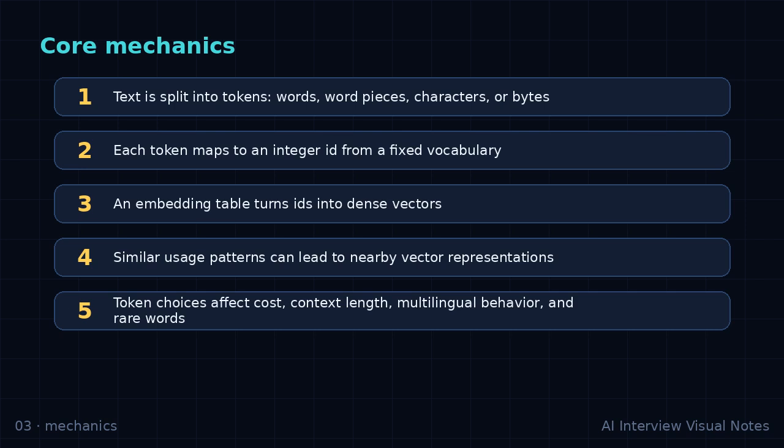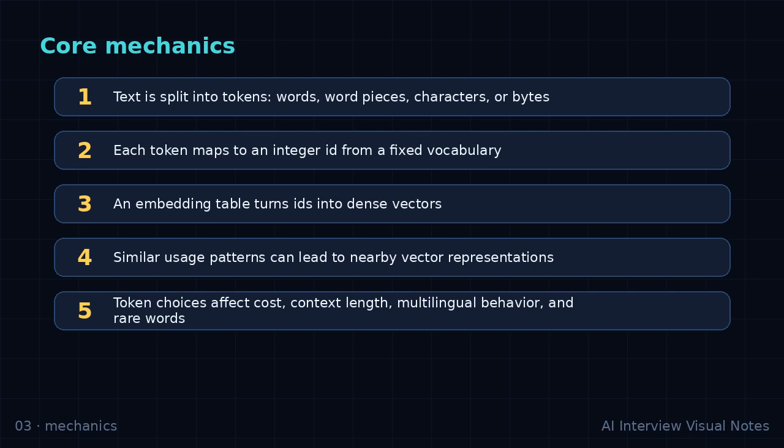Common traps. Do not say embeddings are handwritten definitions, they are learned parameters. Do not assume tokens always equal words. Vocabulary design affects unknown, rare, and multilingual text. Long prompts are expensive partly because token count drives compute.